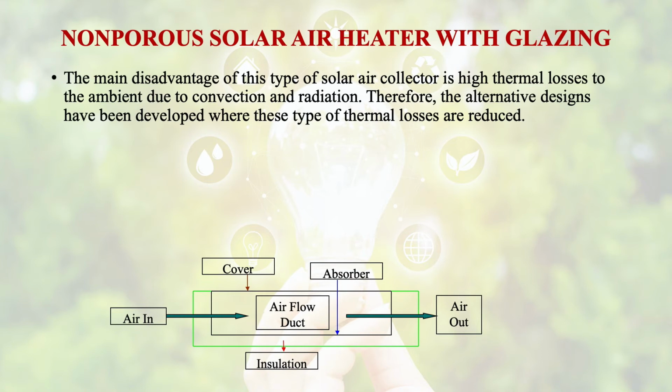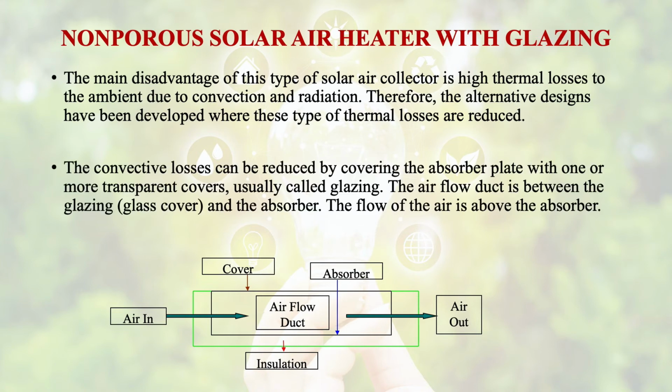Therefore, some alternative designs have been developed where these types of thermal losses are reduced. To reduce the convective losses, we could cover the absorber plate with one or more transparent covers. Usually we call these transparent covers glazing, and the airflow duct is between the glazing glass cover and the absorber.